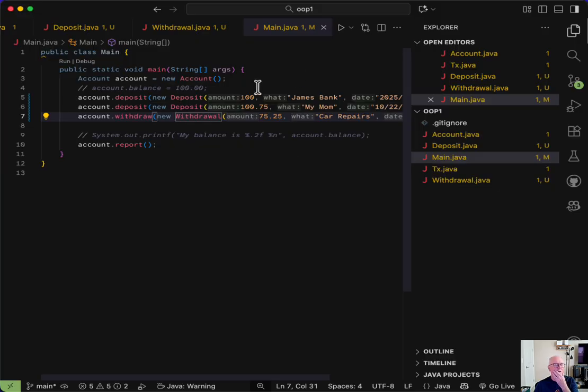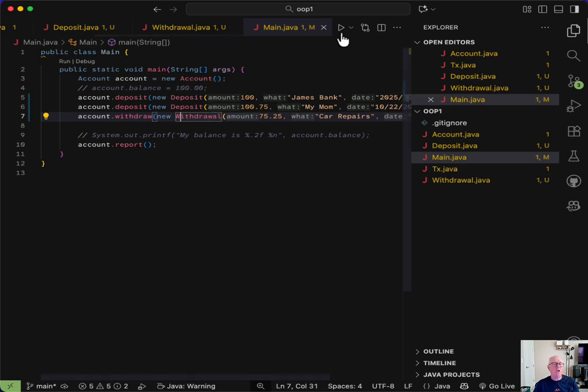Now there's something you should notice: now that the actual transactions are more specific, they actually indicate what they are, we actually don't need two separate functions to do the same thing, right? Now the function can take either one of these and perform the correct action because the object itself, the deposit, knows it's a deposit, the withdrawal knows it's a withdrawal.